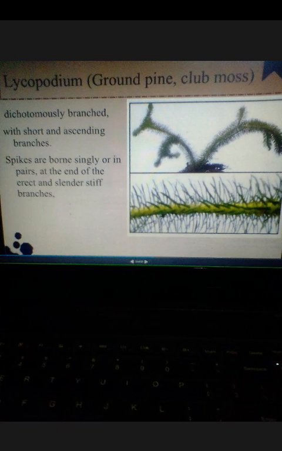The paper is Botany. The topic is diversity of cryptogams. Okay, so students, we have seen one genus of Pteridophyta, and before that we have seen some of the characteristic features and classification of Pteridophyta. In the previous lecture we have seen Selaginella. Today we are going to study Lycopodium, which is in your syllabus. So let's start with classification.